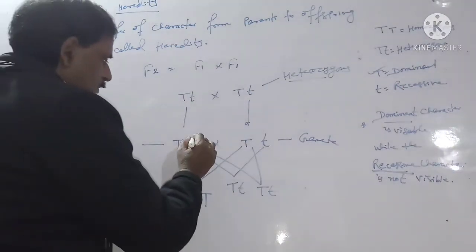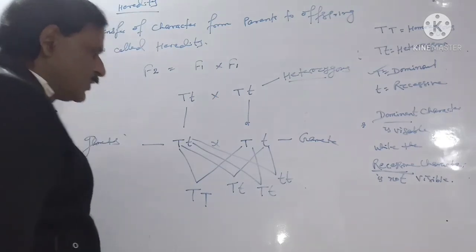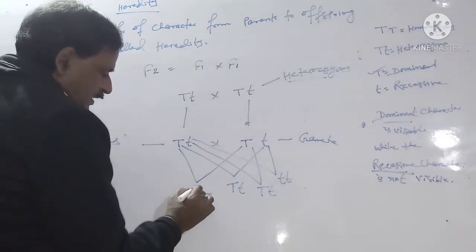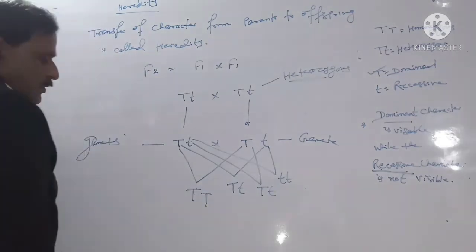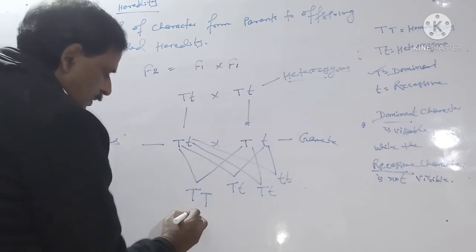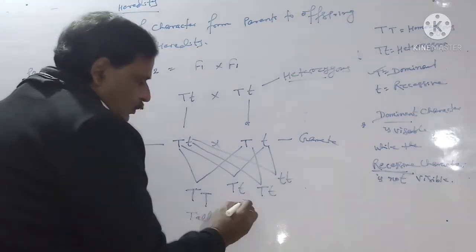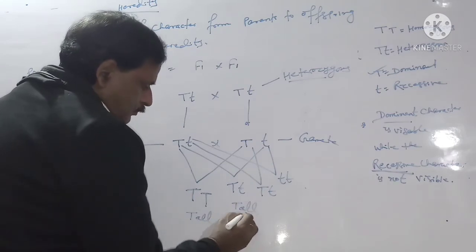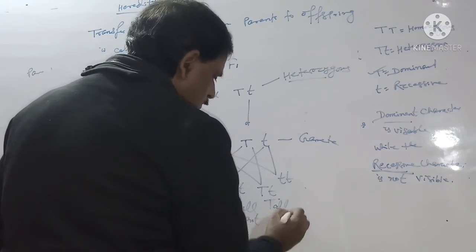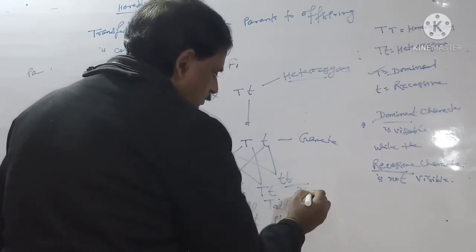And then small t small t. The character tallness is visible, the plant is tall plant. It is also tall plant. And here is dwarf plant.